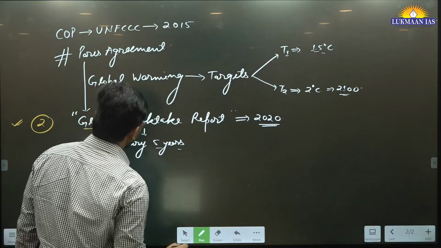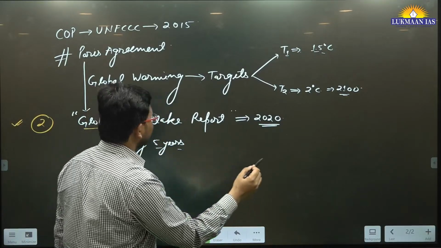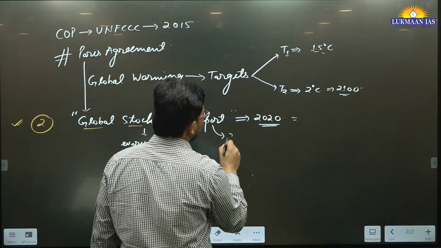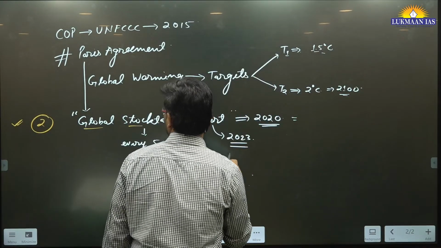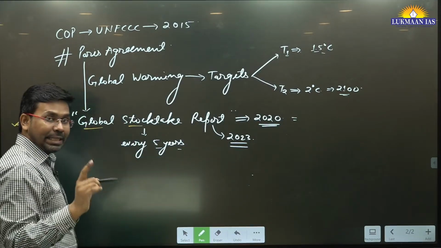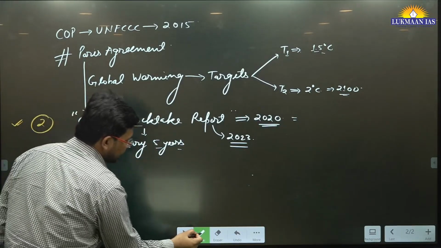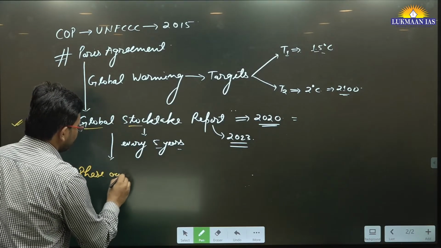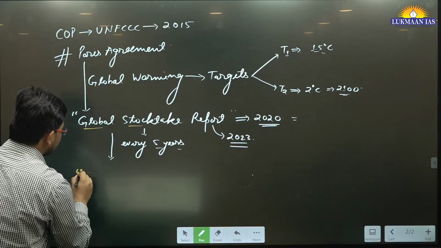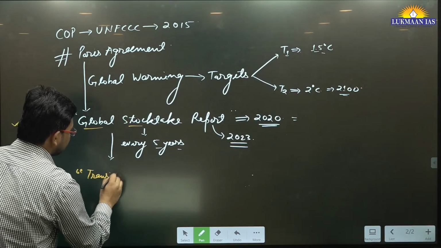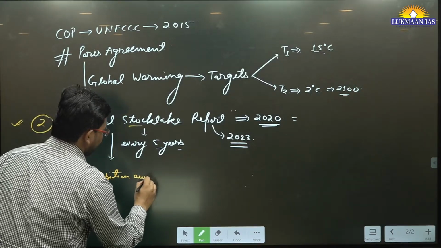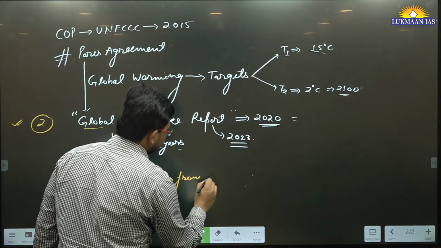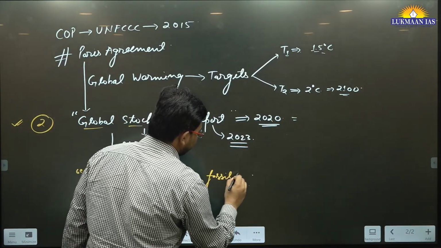So in this COP 28 that is happening now, they have released a draft Global Stocktake Report. This is released in 2023. A draft report has been released, and in that draft report, they have discussed that they are going to phase out, or not phase out, they have mentioned transition away from fossil fuels. Okay, they have discussed transition away from fossil fuels.